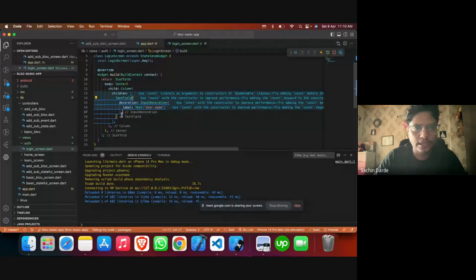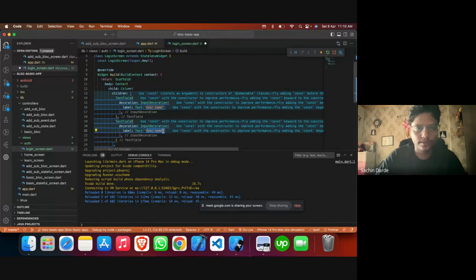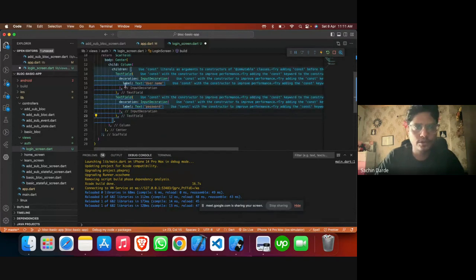So basically these are our basic login and password fields. So this is going to be a password. I'm not going to make it very fancy, but just to understand how everything is going to be.